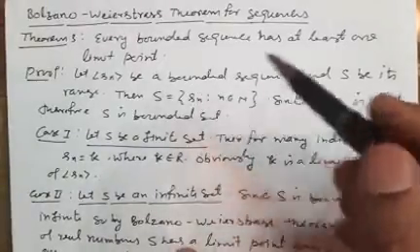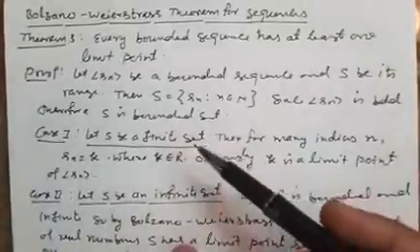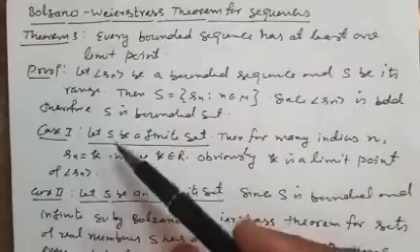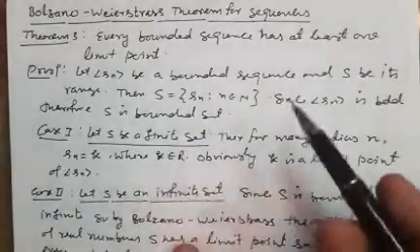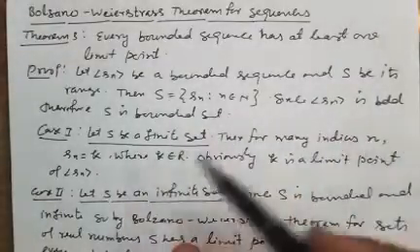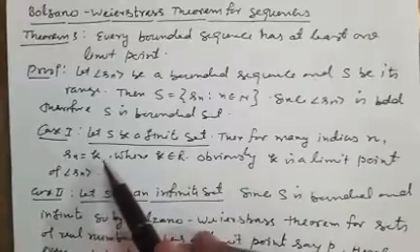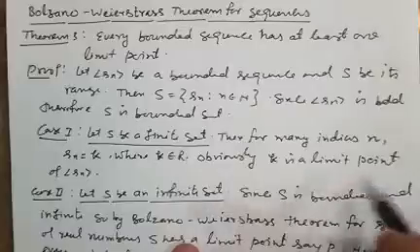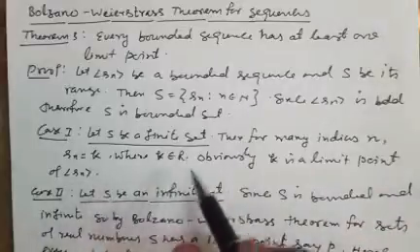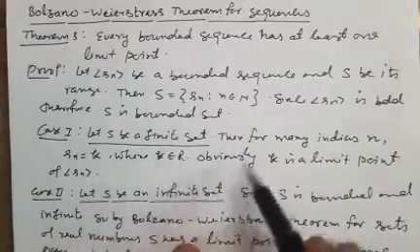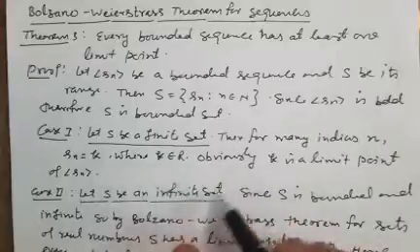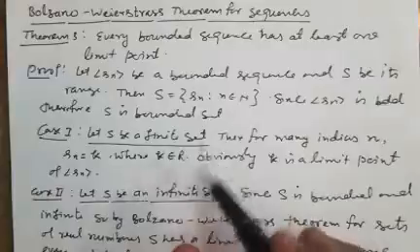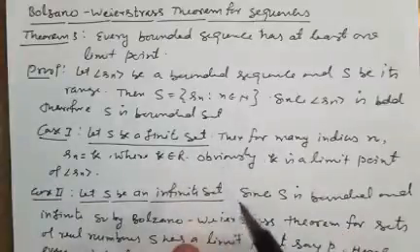Now we prove this theorem in two cases, because S may be finite or infinite. Case first: if S is finite, then for infinitely many indices n, Sn is equal to k. Here k belongs to R. Obviously k is a limit point of Sn. If the range set of a sequence is a finite set, then the elements of the set are limit points.